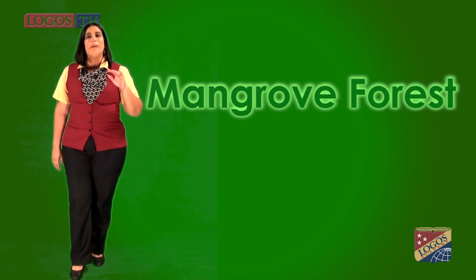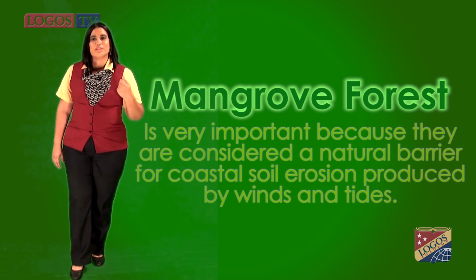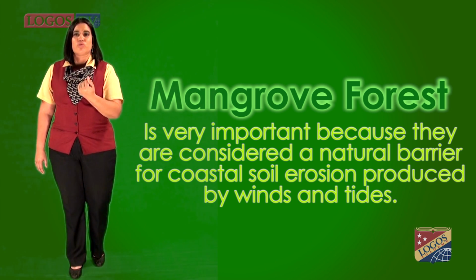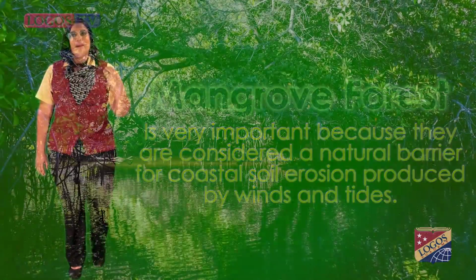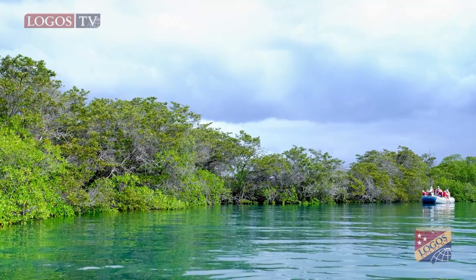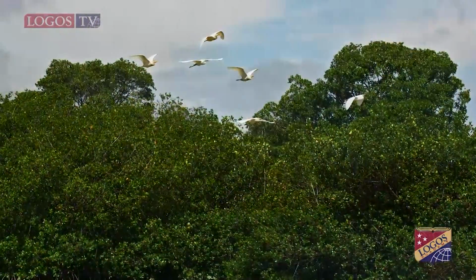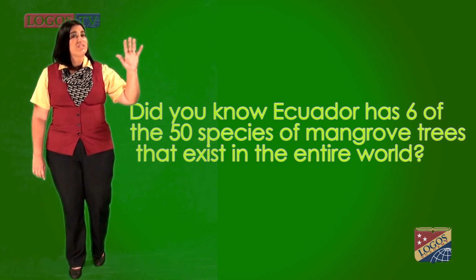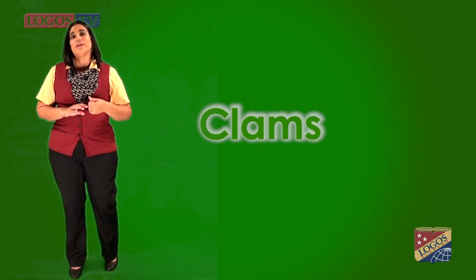Now, we're going to talk about the mangrove forest. The mangrove forest is very important because it is considered a natural barrier against coastal soil erosion produced by winds and tides. They are also a very important source of goods and services to humans like fishery, tourism, coastal protection, timber, and plant products. Did you know that Ecuador has 6 of the 50 species of mangrove trees that exist in the entire world? We can also find a wide variety of fish species and other crustaceans like blue crab, red crab, or mollusks such as clams and scallops.